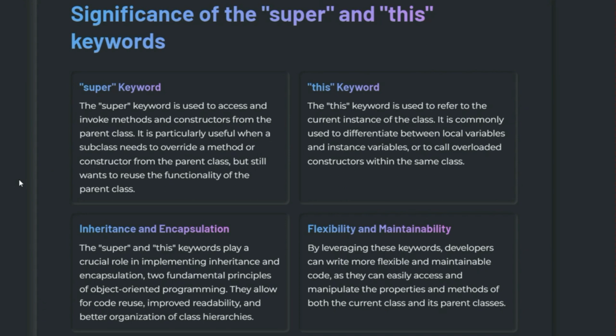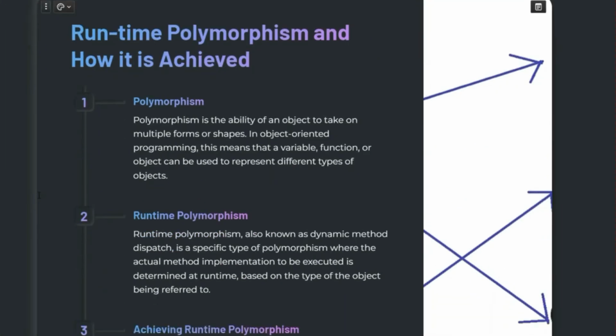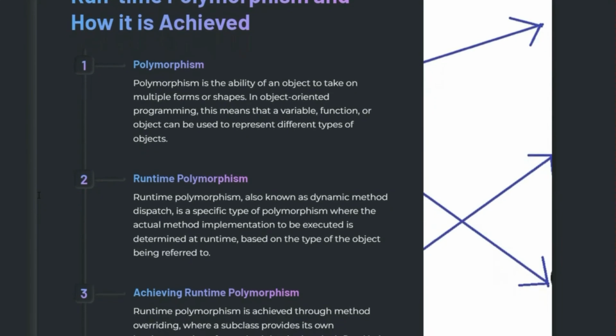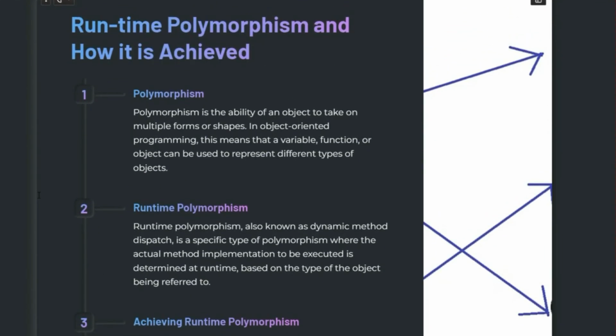and examples, right? Okay, so the next question is: what is runtime polymorphism and how is it achieved? Whenever you are asked this question, at first start your answer with polymorphism. What is polymorphism? Polymorphism is a phenomenon where the same method acts differently at different times and in different locations, right? I hope you understand.